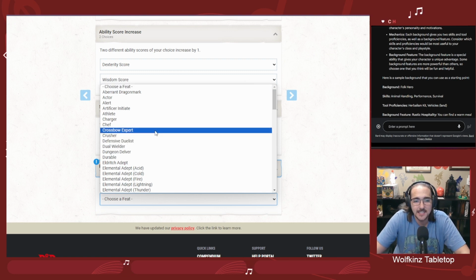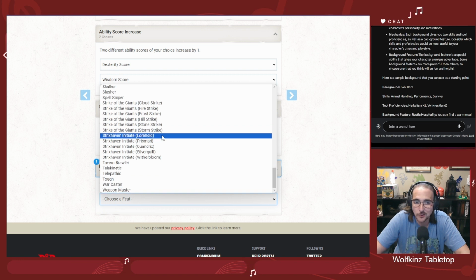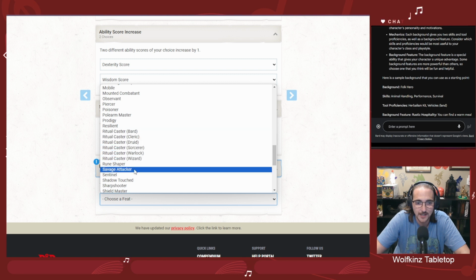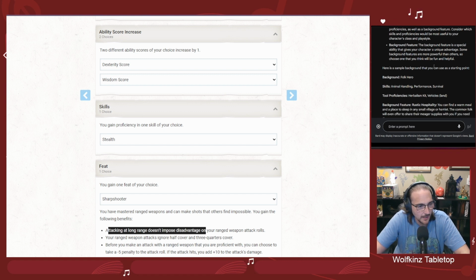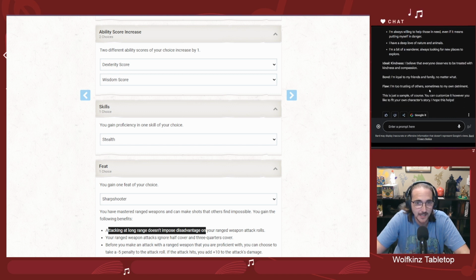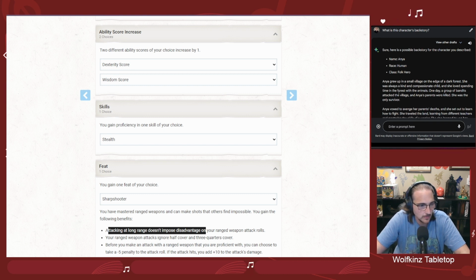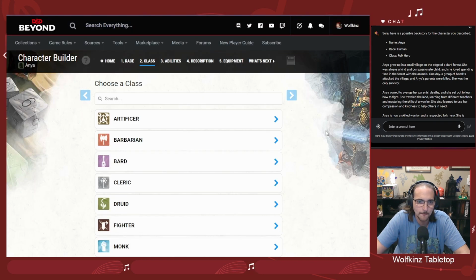And then a feat. Thinking about what she is, I'm always one to go with the sharpshooter feat for my rangers. I really like it. I think it's a great feat, especially to take at a low level. So attacking at long range doesn't impose disadvantage. I would imagine that even though she has this connection to the animals, she probably had to hunt a lot in order to feed herself once her parents were killed. And she probably practiced that for the day that she was finally going to go after these bandits. So let's go ahead and stick with the sharpshooter feat.